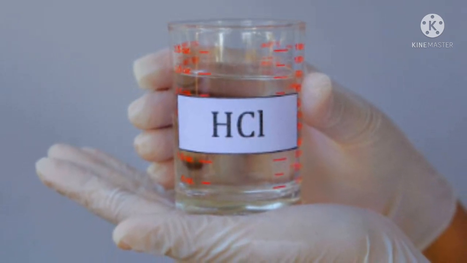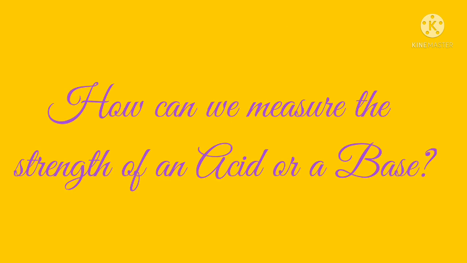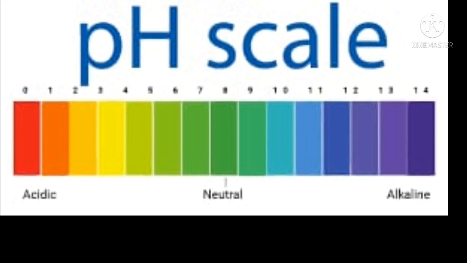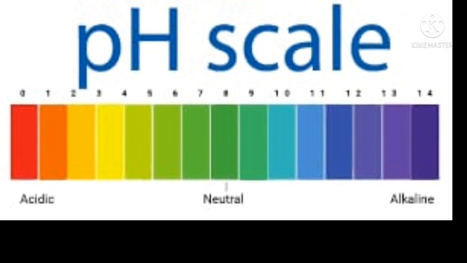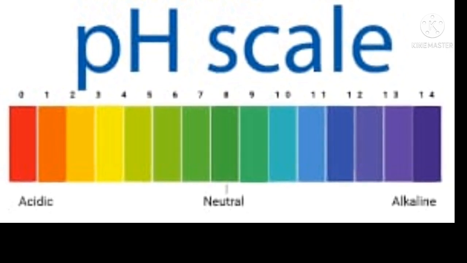The strength of different acids and bases varies. Children, try to answer this question: how can we measure the strength of an acid or a base? Let me explain. Strength of an acid or base solution is measured on the pH scale. This scale was introduced by Sorensen.